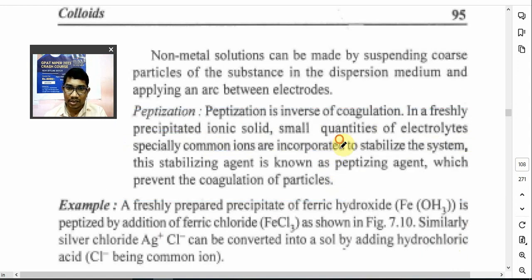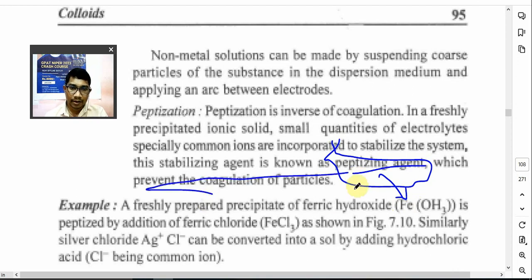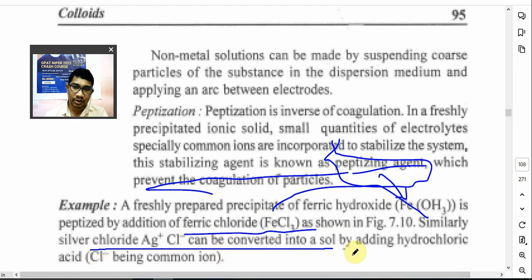Peptizing agent means to prevent the association of precipitate or to make a colloidal dispersion. A common salt is added to prevent the aggregation of precipitate, known as a peptizing agent. Now this prevents the coagulation of particles. एग्जाम्पल दिया है, फ्रेशली प्रिपेयर्ड फेरिक हाइड्रोक्साइड जो है उसमें फेरिक क्लोराइड का सॉल्ट ऐड करते हैं to prevent the aggregation. सिमिलरली सिल्वर क्लोराइड can be converted into dispersion by adding the हाइड्रोक्लोरिक एसिड. क्लोराइड is a common ion, है ना.